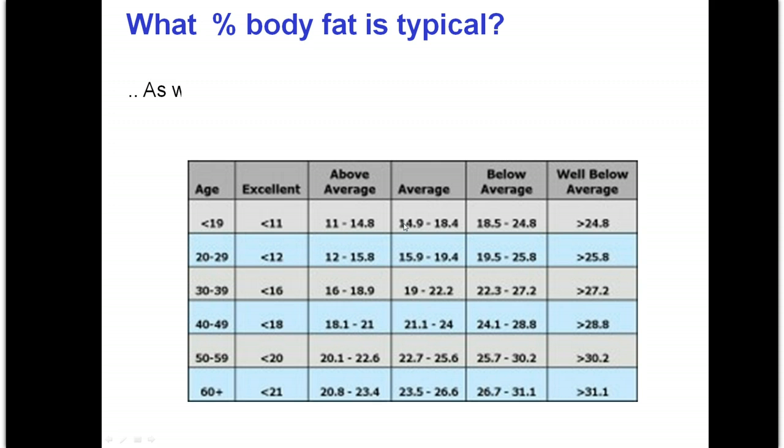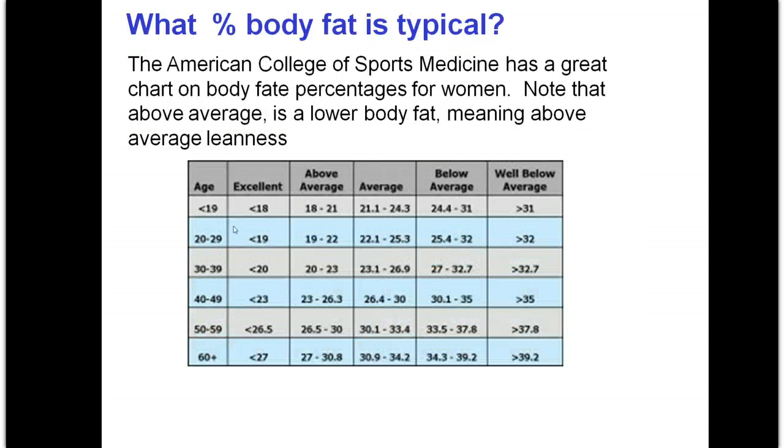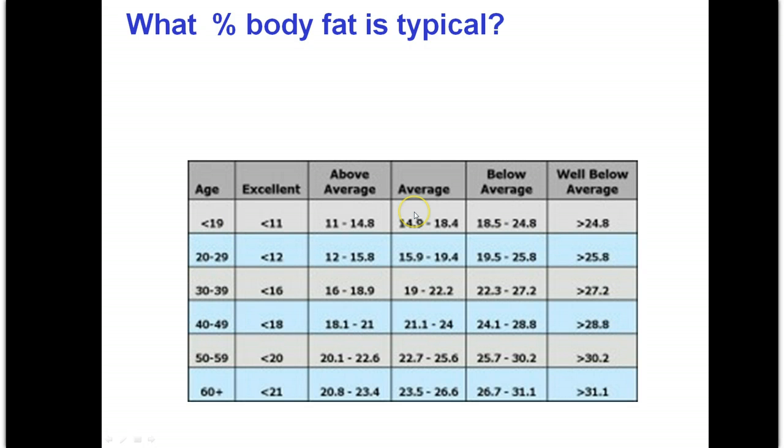We also have a chart for men, right? Men are going to be leaner, right? Excellent for men at age 19 or less is 11%. You can see how for women it's 18, right? So typically women are going to carry an extra 5, 6, 7% compared to the same men, right? First of all, women are going to carry more body fat in their breasts and around their reproductive organs in their torso. Women also usually have less lean muscle mass than a man.